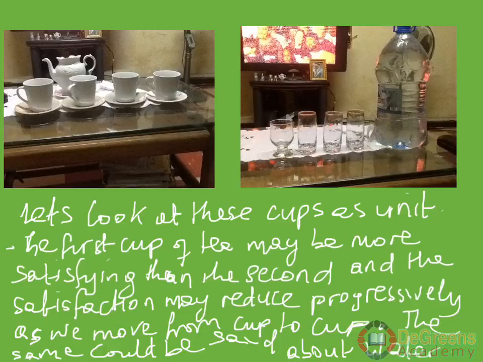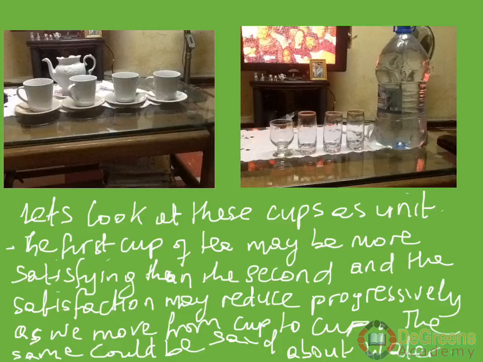At the level of the fourth teacup, marginal utility might have dropped to zero, because your stomach might be full of tea, and you're no longer interested. We mean drinking all this at one time, not over a few days or over hours. So we say the first cup of tea may be more satisfying than the second cup, and the satisfaction may reduce progressively as we move from cup to cup.